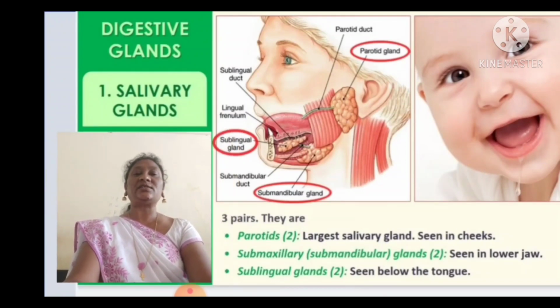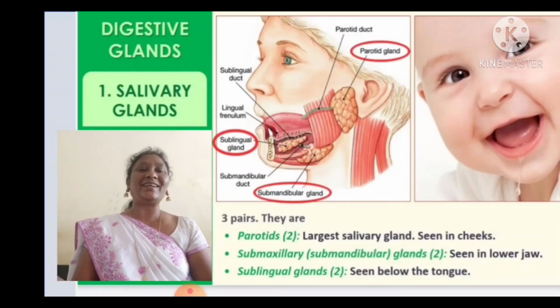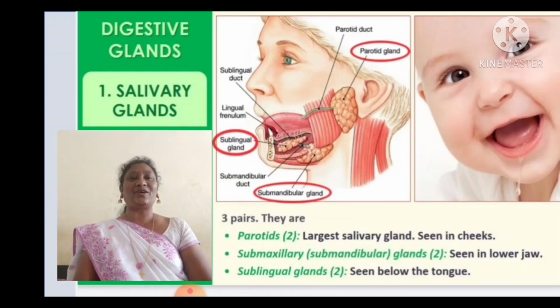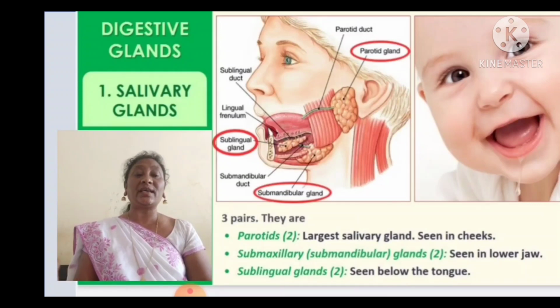So the first digestive gland is the salivary gland. See the baby boy, how he is secreting the saliva. Very cute. So in our mouth we can find three pairs of salivary glands. First, a pair of parotid glands, there are two. These are the largest salivary glands, seen in the cheeks. You can see in the picture, the round one is the parotid salivary gland.